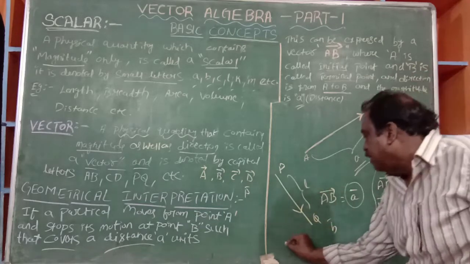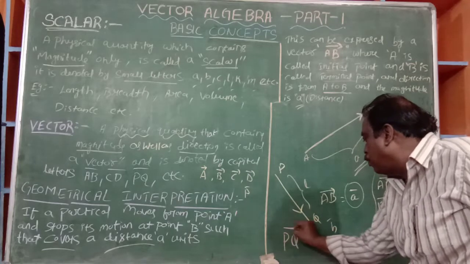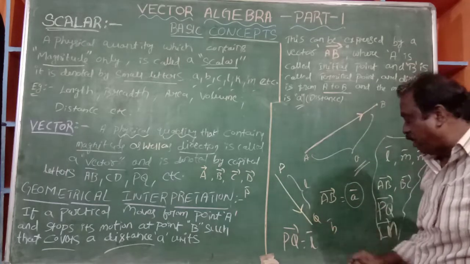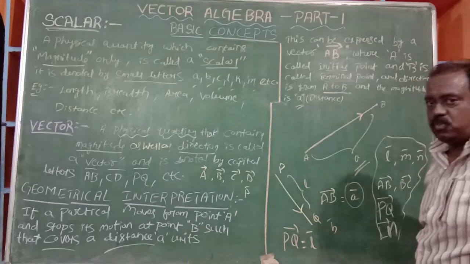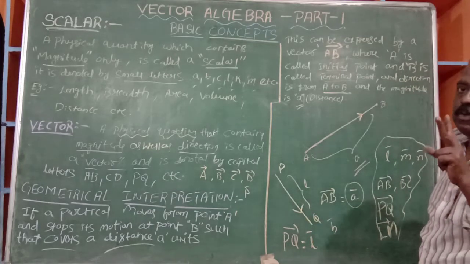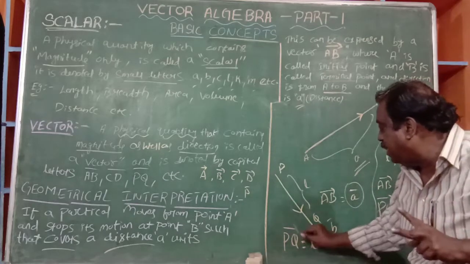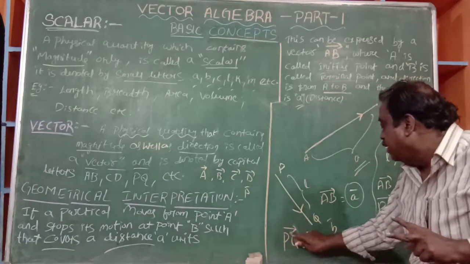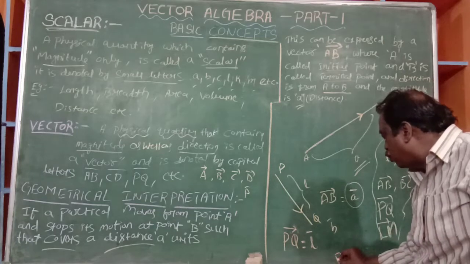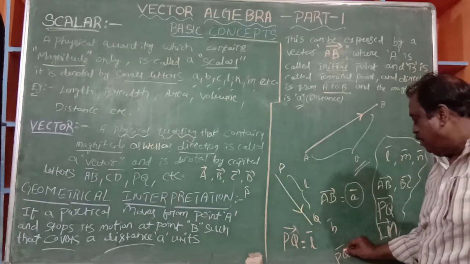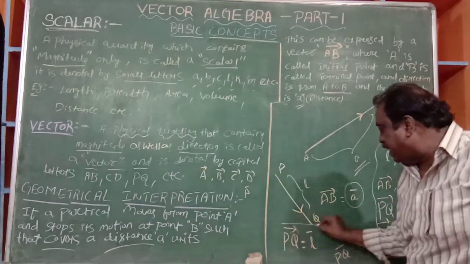Suppose this is PQ bar, and this is L bar. You find the difference. When you use the vector by two letters, initial and terminal, then the arrow mark is needed. Of course, in some books PQ bar is simply given, but actually this is the correct notation.